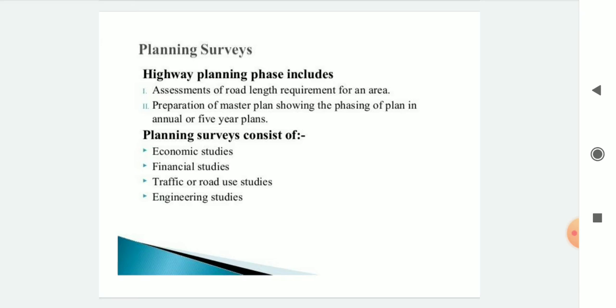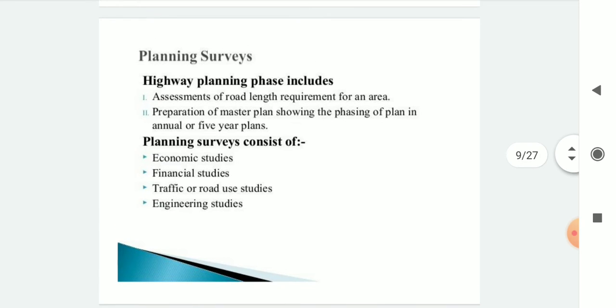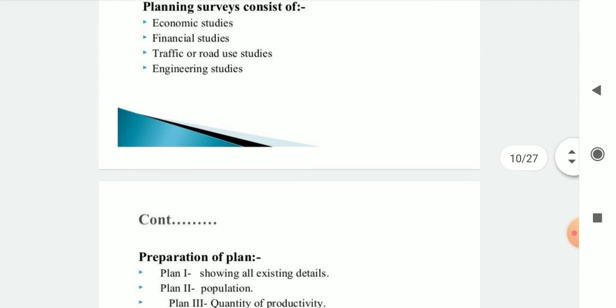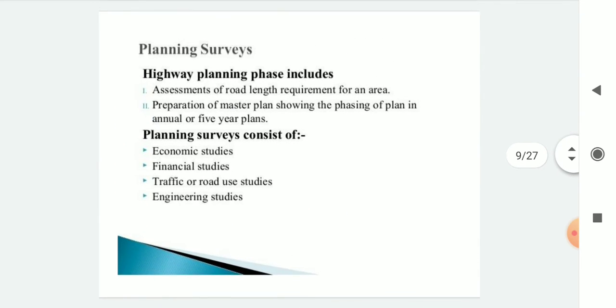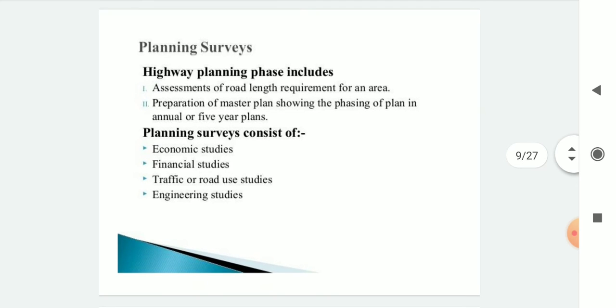That means we have to make the master plan showing the phases of the plan. Then planning surveys consist of economic studies, financial studies, traffic or road use studies, and engineering studies. What are the economic studies? That means how much fund is available or sanctioned.